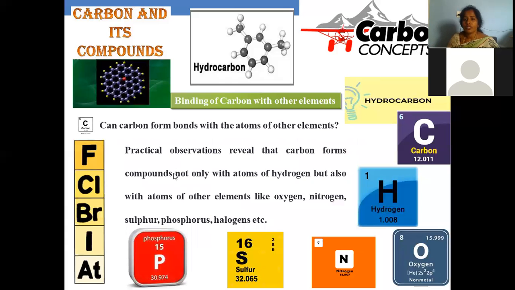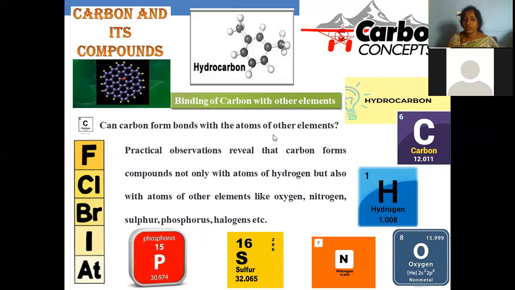And not only hydrogen, carbon is able to bind with other elements as well, like oxygen, nitrogen, sulfur, phosphorus, and halogens. All these are mentioned in this slide, where carbon can bind with hydrogen, called hydrocarbons. In addition to hydrogen, extra elements like oxygen are able to form bonds. Nitrogen is able to give compounds. Sulfur containing thio compounds are there, and phosphorus can bind with carbon, and that kind of compounds are also available. And halogens are collectively denoted as fluoro, chloro, bromo, iodo, and astatine.